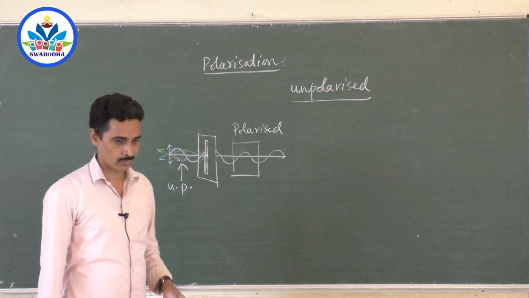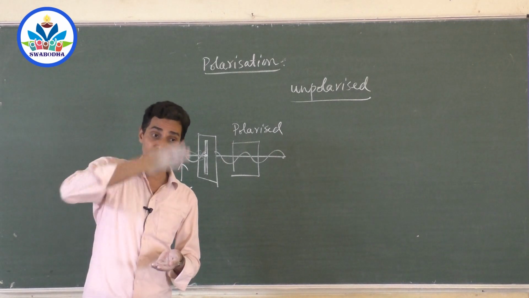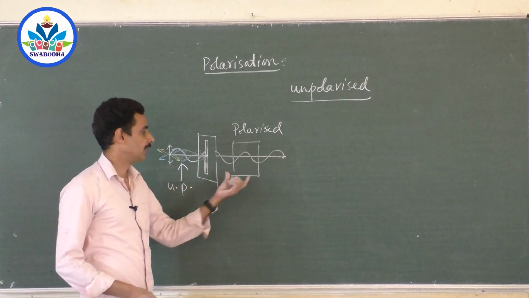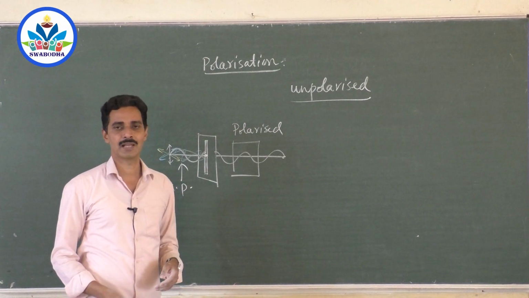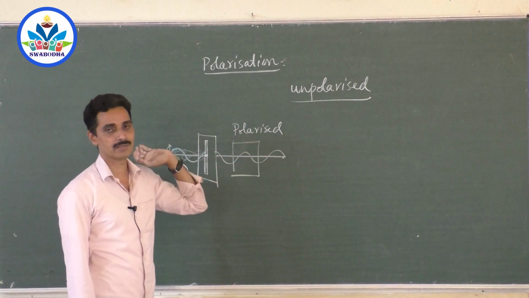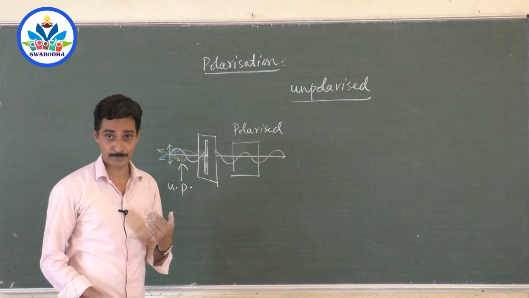Am I right? So the wave in which vibrations are found in all the planes is called an unpolarized wave, and the wave in which vibrations are found in only one plane, restricted to a single plane, is called polarized. Polarized wave, not light, I am talking about.